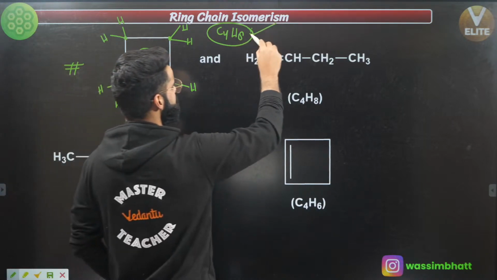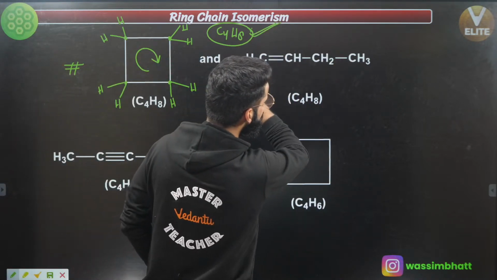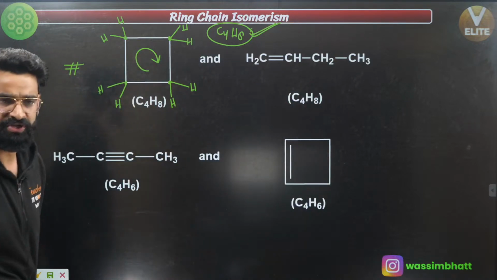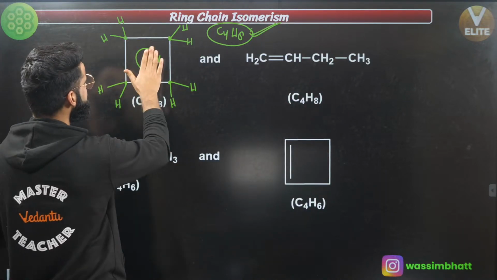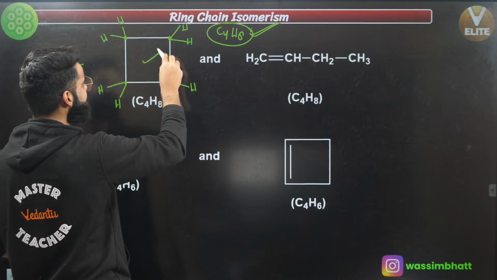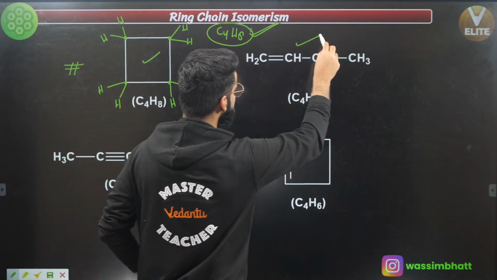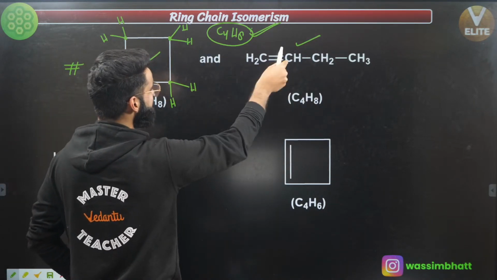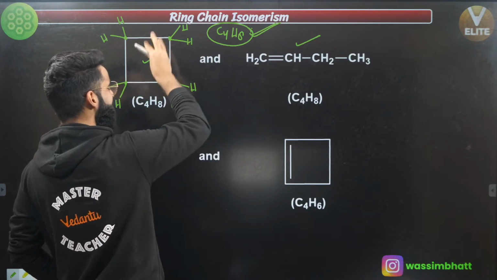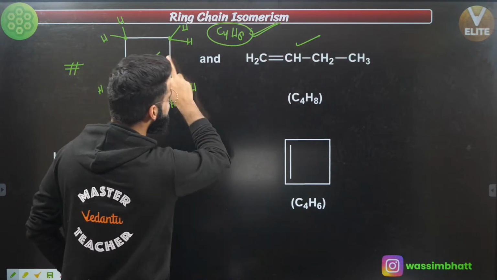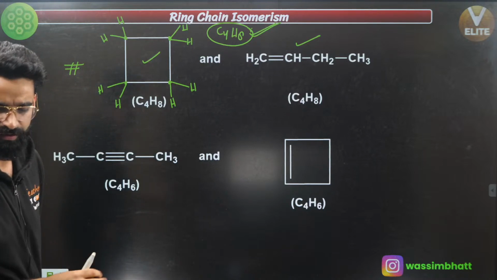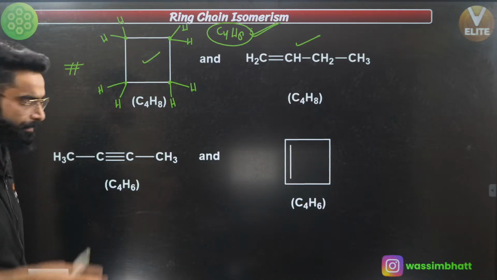One more possible structure is going to be this one. This is the open chain structure. If you compare these 2 structures, this one is ring shaped and this one is open chain. So first of all, these 2 molecules have got same molecular formula, but one is cyclic, one is open chain. So I'll be calling these 2 again as ring chain isomers, as simple as that, yeah?